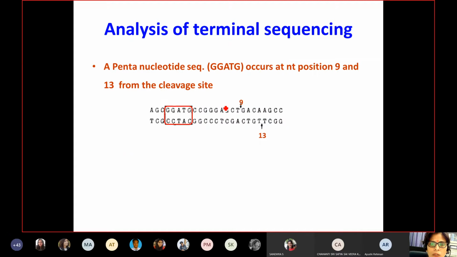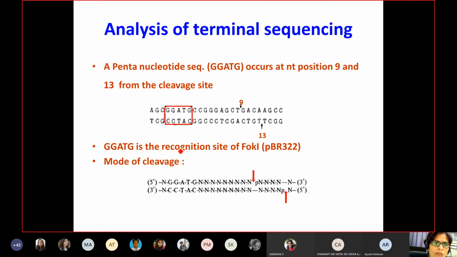Furthermore, they were able to pinpoint the pentameric sequences, and they were also able to confirm this mode of cleavage. So these things were done in the second lecture, what we saw in the second lecture, but by that time we did not know the details of how this FokI enzyme is cleaving in a molecular sense.